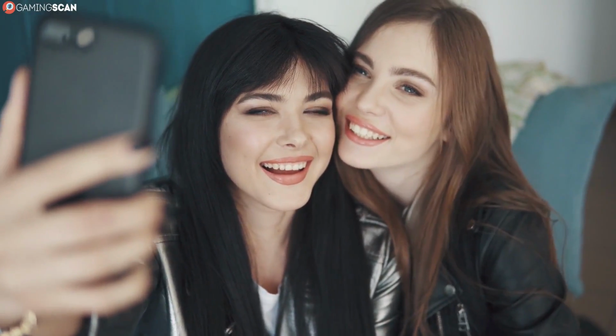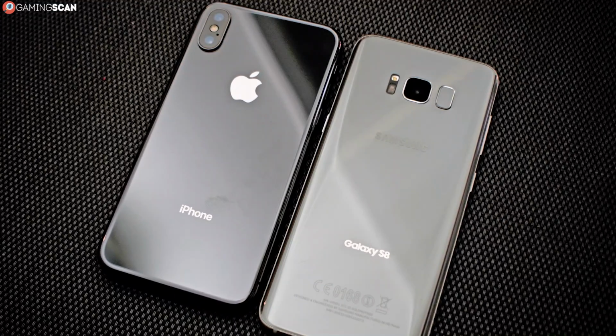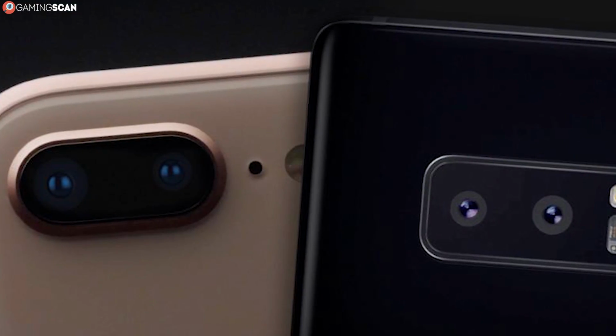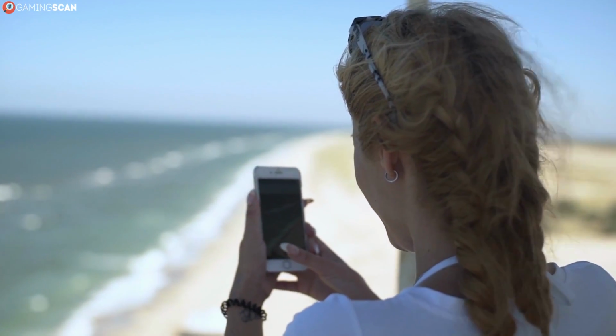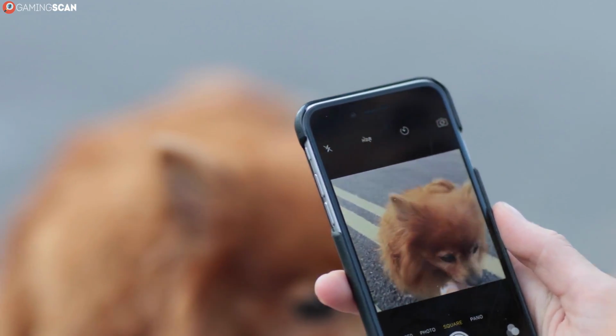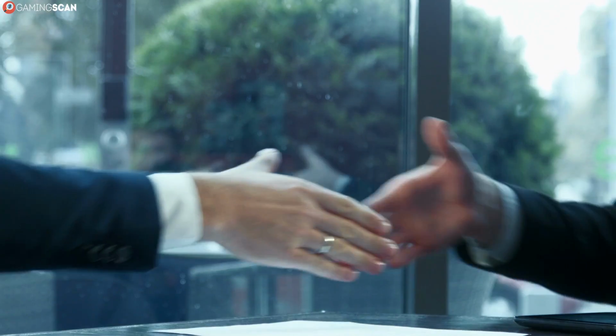Still, the differences are fairly minor. The only way that you can spot a difference between the cameras on the latest iPhone and the latest flagship from a big Android OEM is side-by-side comparison. And even then, the differences in quality would be fairly minor. Seeing how greatly camera quality can vary and how the high-end ones are usually on fairly even terms, we'll call this round a tie as well.